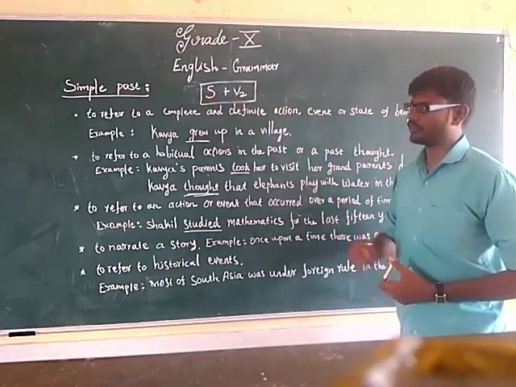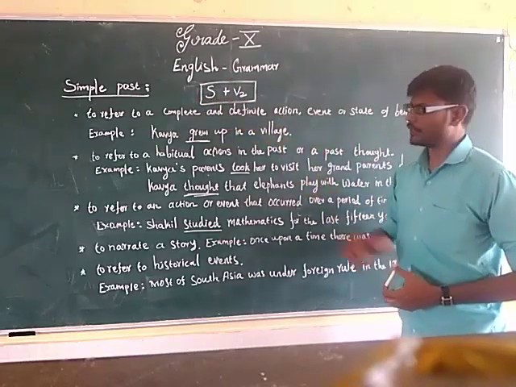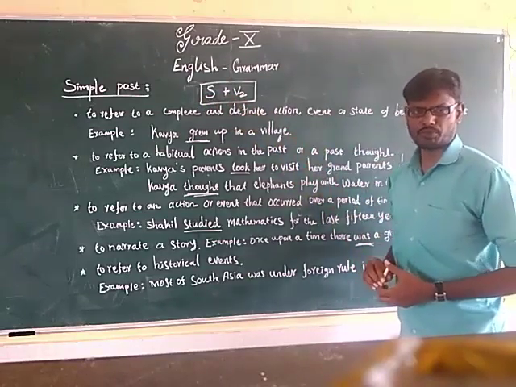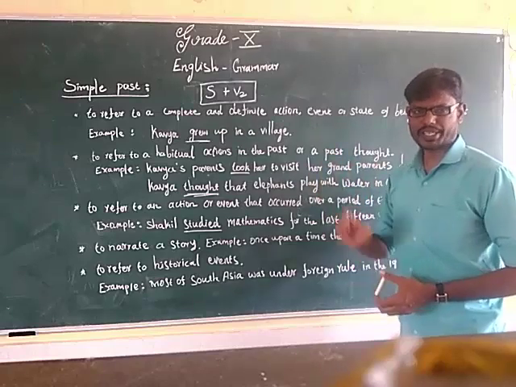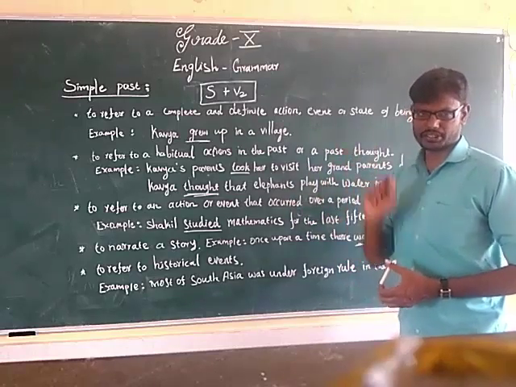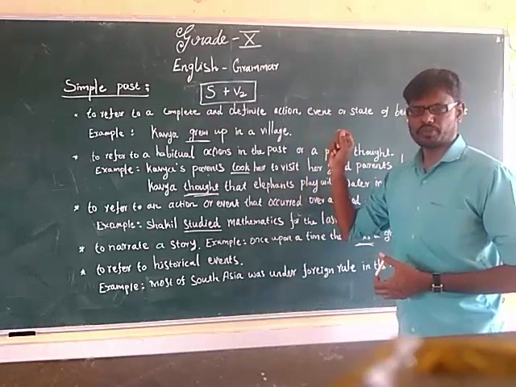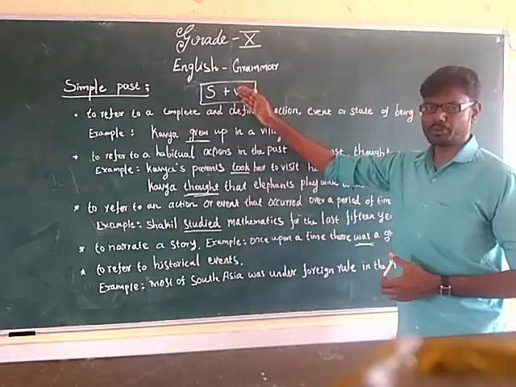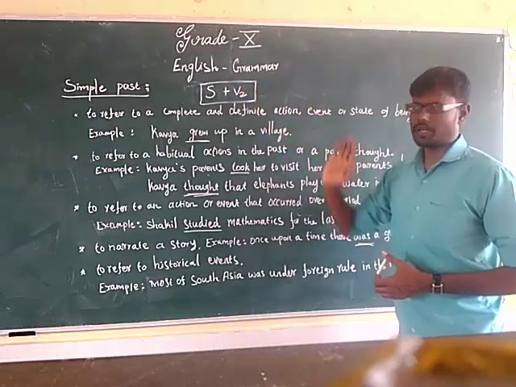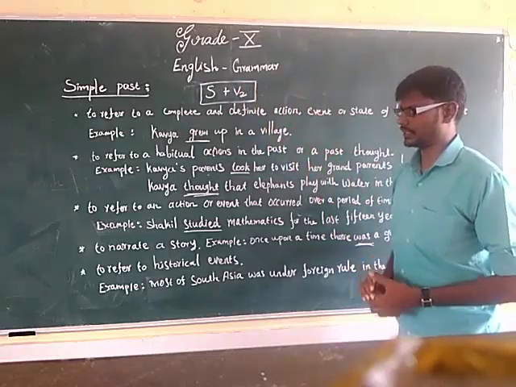The verb structure for simple past tense is subject plus V2. For example, he wrote a letter. Here, he is the subject plus wrote, the verb V2, right? Wrote, written. Here we have to use wrote for simple past tense.